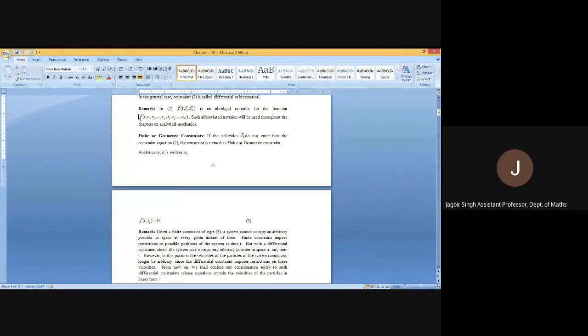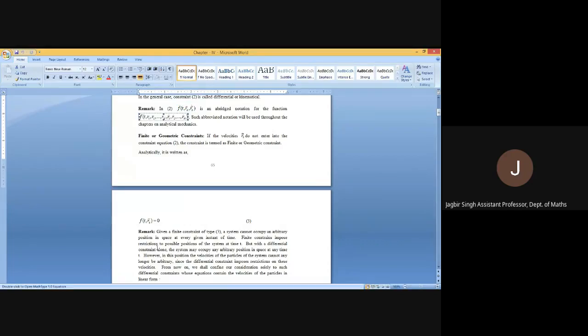So it will be f(t, r1, r2, ..., rn, r1 dot, r2 dot, ..., rn dot). But instead of writing this thing every time, we will write f(t, r_k vector, r_k vector dot). And we will assume that this term is similar to this one.